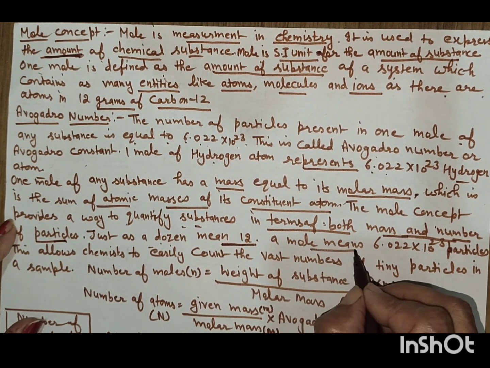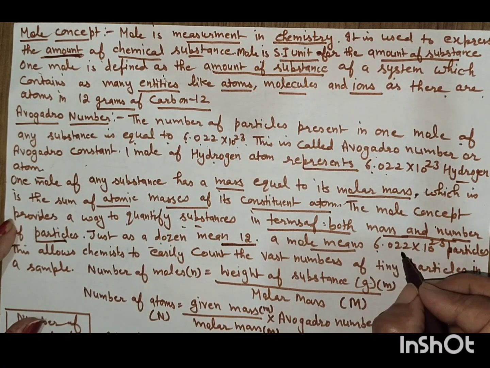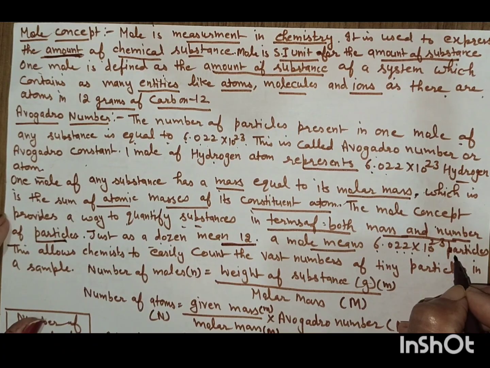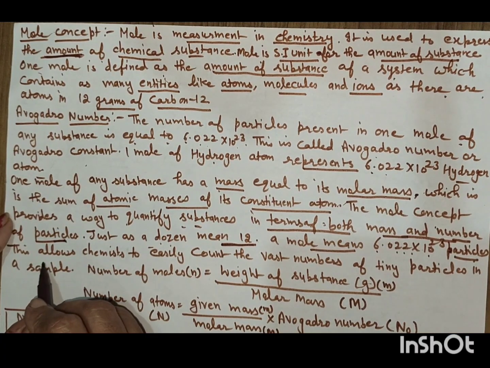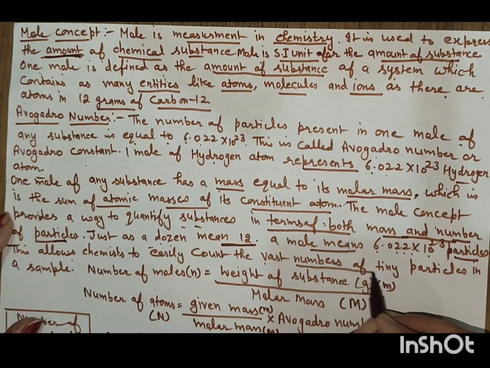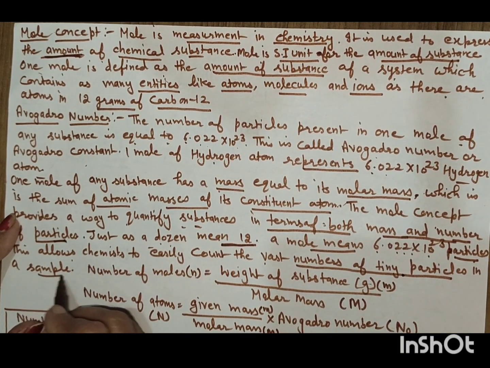And a mole means its amount is 6.022 multiplied by 10 raised to power 23 particles. This allows chemists to easily count the vast number of tiny particles. Chemists can count the number of atoms, molecules and ions in a sample.